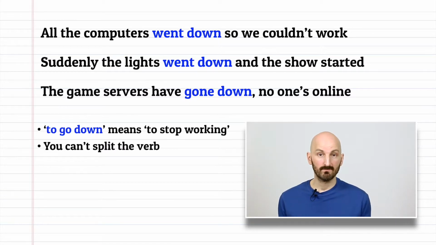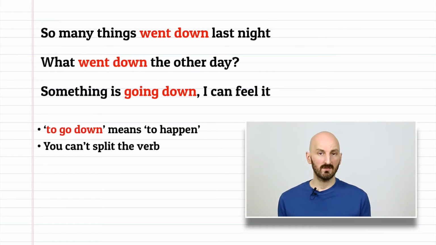Go down has a second meaning. So many things went down last night. This is a simple sentence in past tense again that means to happen. It's very colloquial and used informally to usually describe serious or bad events. The subject is often an event. You can't split the verb with this meaning. Other examples are, what went down the other day? And something's going down, I can feel it. So, 2 meanings for go down, to stop working and to happen.